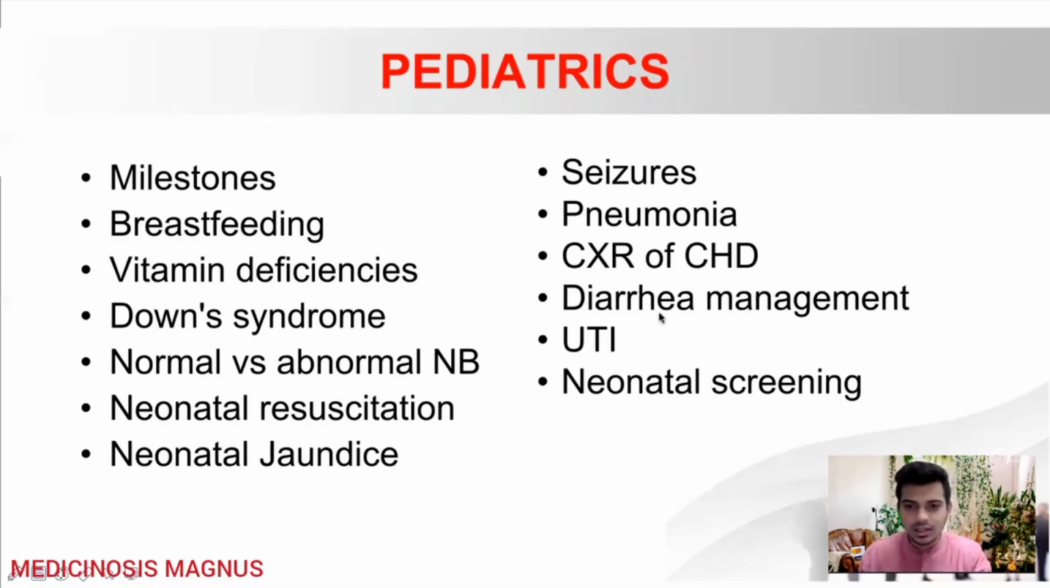Okay. Then diarrhea and its management in children. You need to know about the fluids, the Holliday-Segar formula, and all those things. Then UTI in children, how to diagnose, the criteria for diagnosing UTI in children, what should be seen in the laboratory values, and all those things. Then neonatal screening, that is usually done for congenital hypothyroidism, the maple syrup urine disease, and phenylketonuria, all those things.